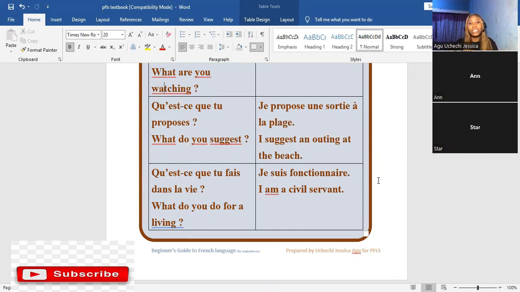So you answer by saying, je suis fonctionnaire, if you are a civil servant. If you are a teacher, you say, je suis professeur, or je suis enseignant, a masculine teacher. A feminine teacher would say, je suis enseignante.